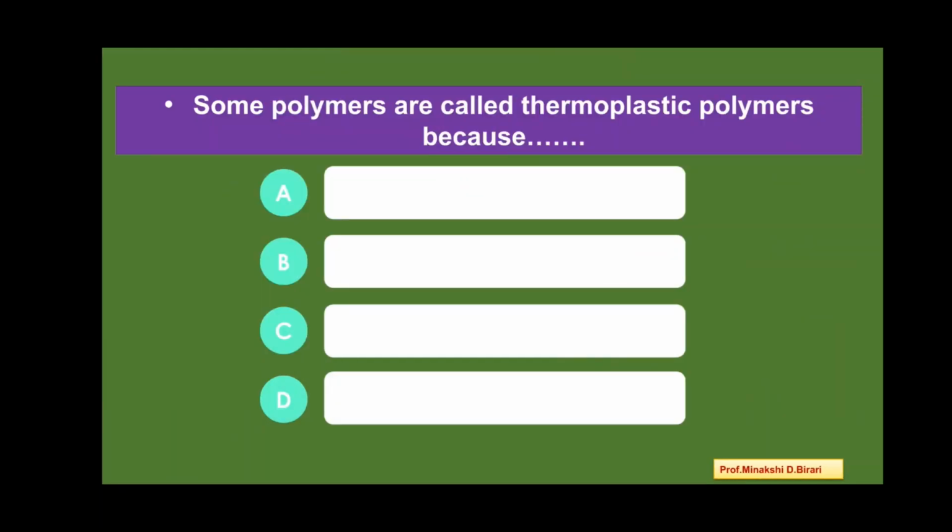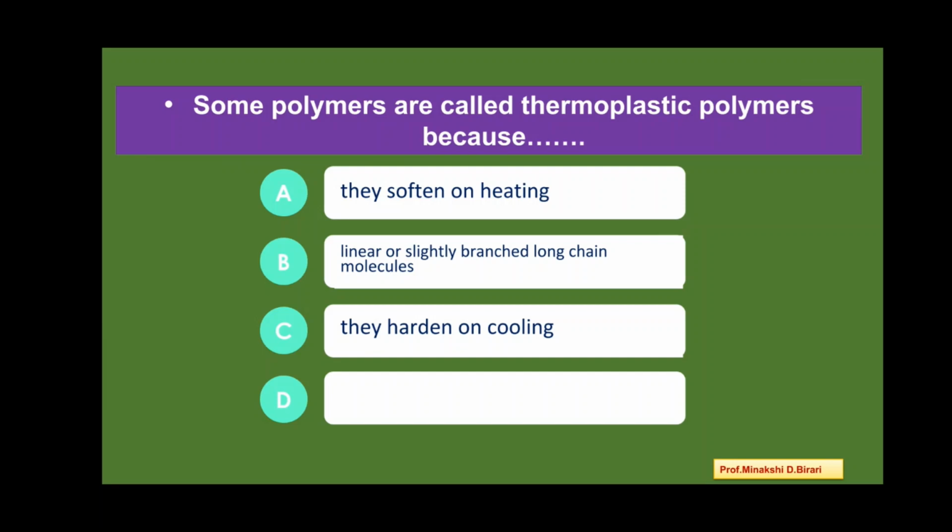Next question. Some polymers are called thermoplastic polymers because they soften on heating, linear or slightly branched long chain molecules. They harden on cooling but soften on heating and harden on cooling. So why are the polymers called thermoplastic polymers? Because they soften on heating but harden on cooling. So the option D is correct answer.